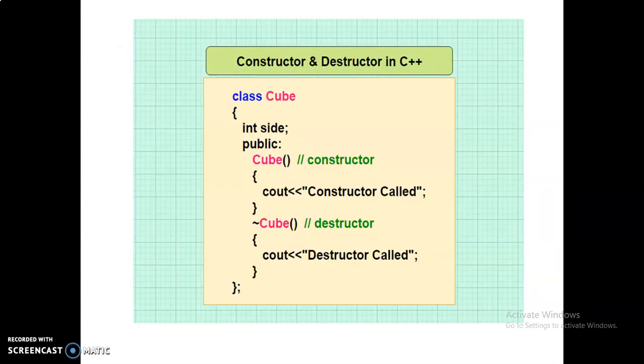So this is the example program for the constructor and destructor in C++. The class name is Q. The rule for defining a constructor and destructor is that the member function should have the same name as the class name. The constructor is used to allocate the variables during the creation of the object. But the destructor is the opposite of the constructor. It destroys the allocated memory of the object, using the tilde symbol.